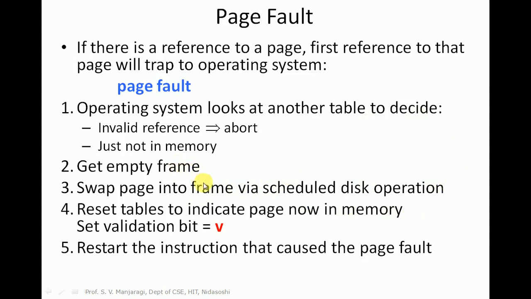and it should be mapped to the empty frame here. After that, we have to reset the page table to mark the corresponding entry as valid. So once that page is brought into the main memory from disk, the corresponding entry in the page table must be marked as valid. It indicates that the page is there in the memory, and in this case we have to restart the instruction execution that was aborted due to the page fault.